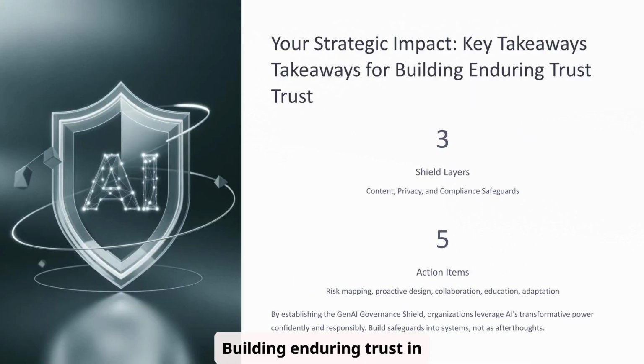Building enduring trust in AI is a strategic imperative. This relies on establishing a robust Gen AI governance shield, encompassing content, privacy, and compliance safeguards. Key action items include thorough risk mapping, proactive design of safeguards rather than adding them as afterthoughts, fostering collaboration across teams, prioritizing user and employee education, and maintaining adaptability to evolving threats. By embedding these safeguards into systems from the start, organizations can confidently and responsibly leverage AI's transformative power.